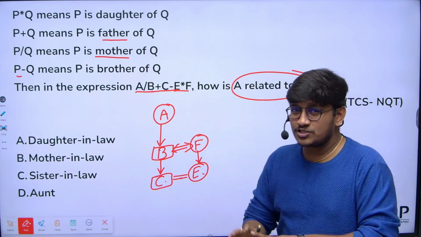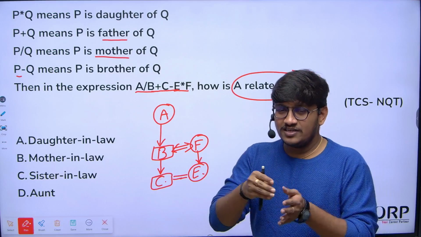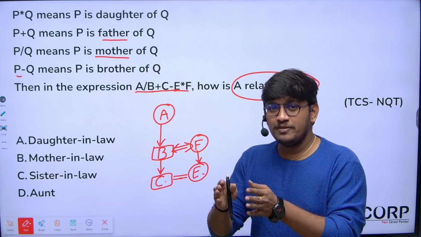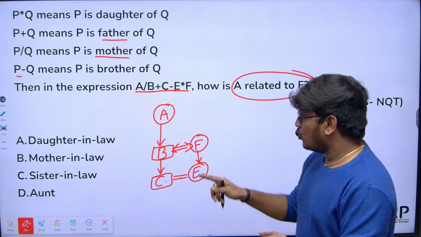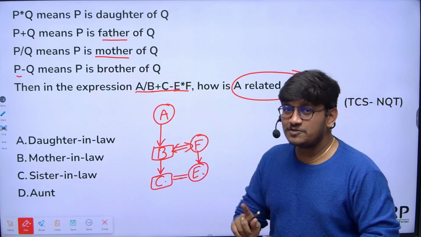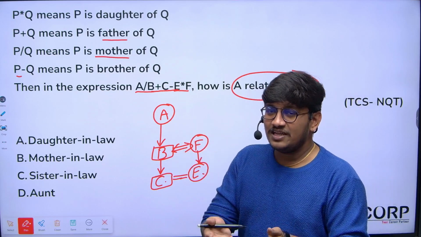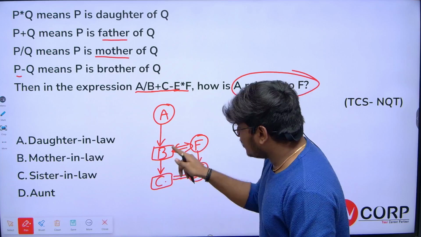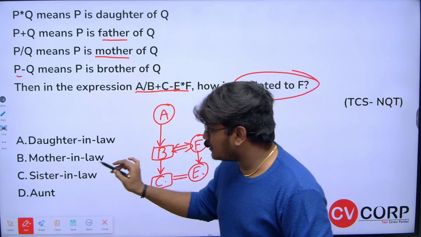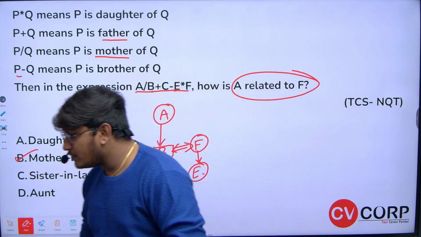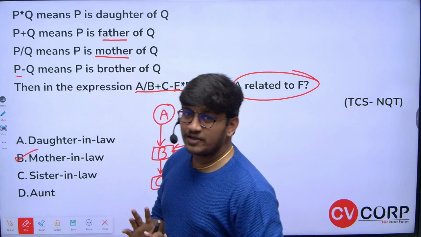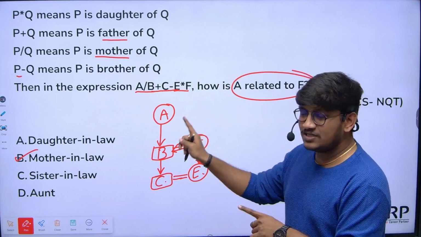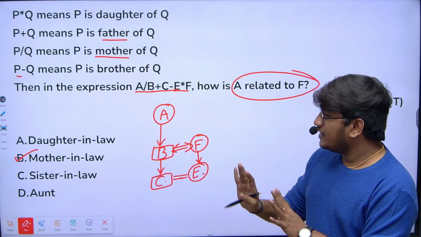So what we call husband's mother, when it is directly connecting with your marriage, all in-law relations should be connected with your marriage. Husband's mother means, if it is not married, we would call it aunt, but here they are talking about husband's mother. Husband's mother is mother-in-law. It's that easy, but the only thing you should know is how to use these 5 symbols. I hope you all are clear with this.